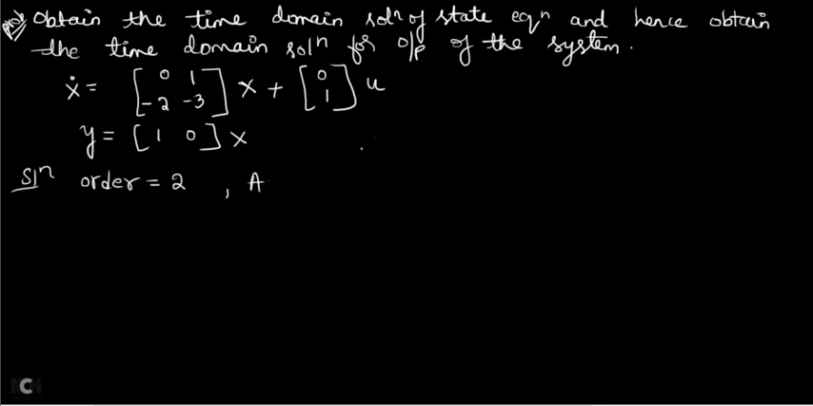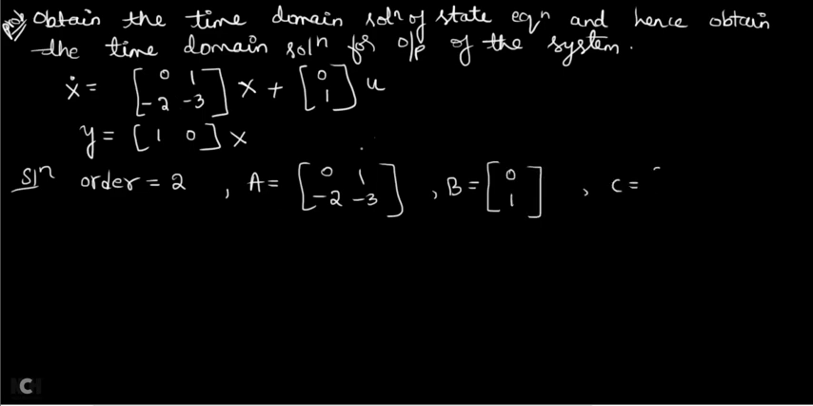Now what is A given? A is given as [0 1; minus 2 minus 3], B is given as [0; 1], and C is given as [1 0]. All these matrices are given. Now the first step is to find phi of s. How to find phi of s? It is equal to (sI minus A) whole inverse. This is the formula.